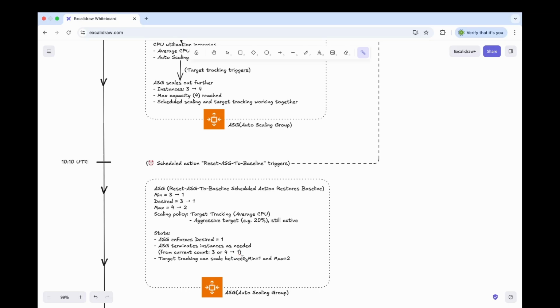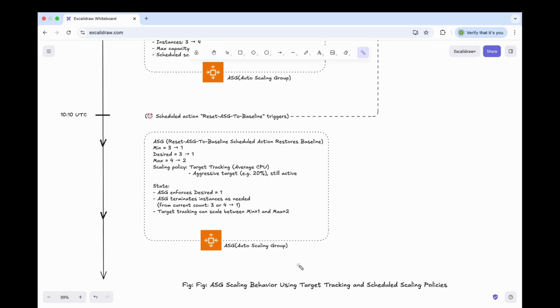The target tracking policy remains active, so the ASG can scale automatically if CPU changes, but now only within the restored baseline limit of min 1 and max of 2. Essentially, this scheduled action resets the ASG to its normal behavior and target tracking continues as before.